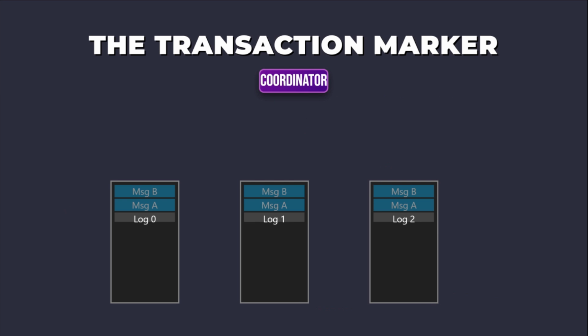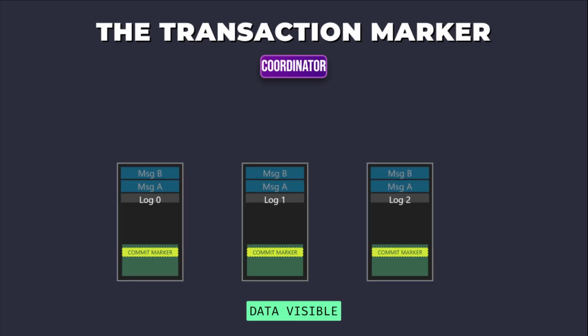Once all messages and offsets are prepared, the producer calls commit transaction. This triggers the transaction coordinator to finalize the transaction. The coordinator writes a special control message, known as a transaction marker, to the logs of all partitions involved in the transaction, including the offsets topic. This marker indicates that the transaction has successfully completed. Only after this marker is written and replicated does the data become visible to consumers configured for committed reads.